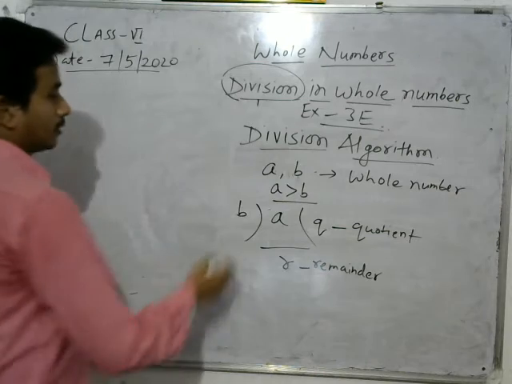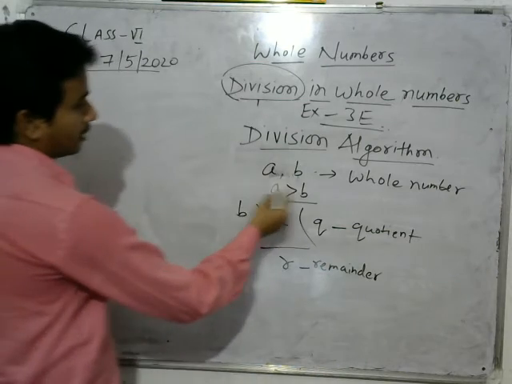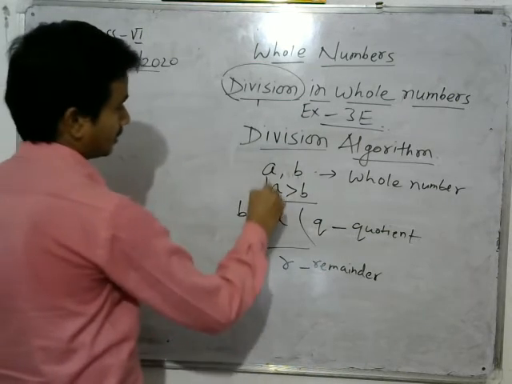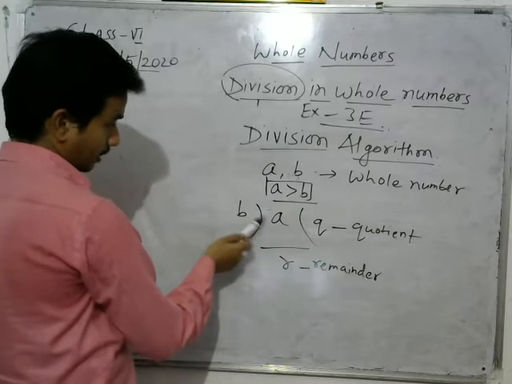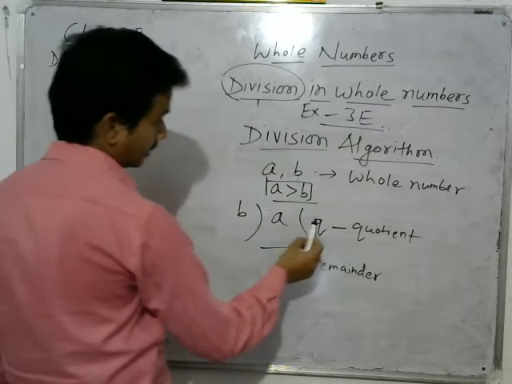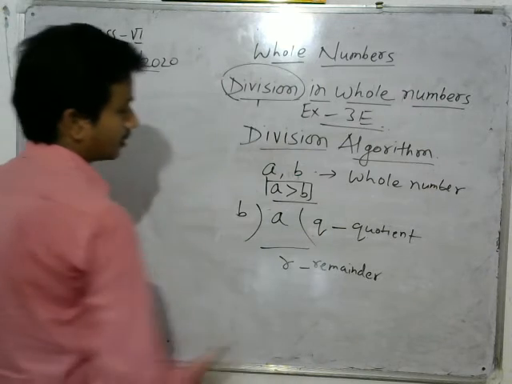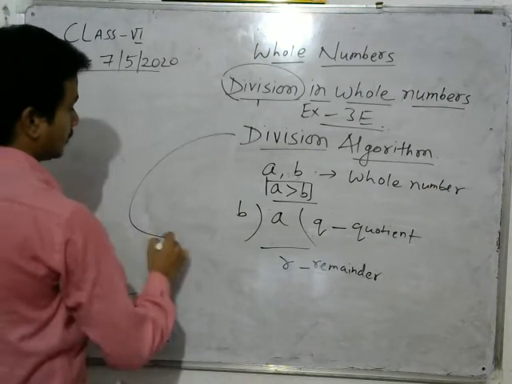Suppose A and B are two whole numbers such that A is greater than B, and on dividing A by B, we get Q as the quotient and R as the remainder. So what does our division algorithm say?